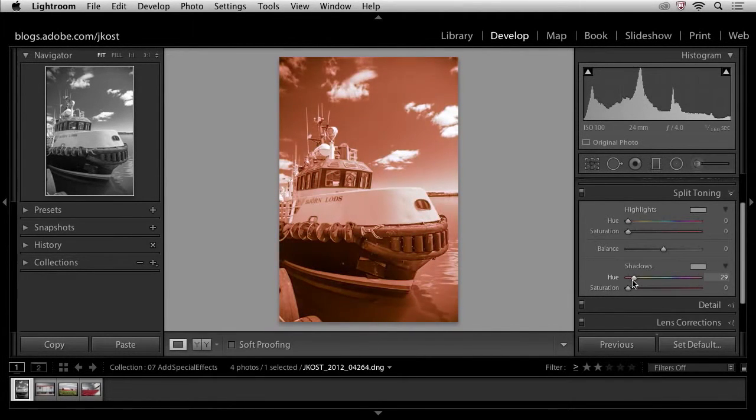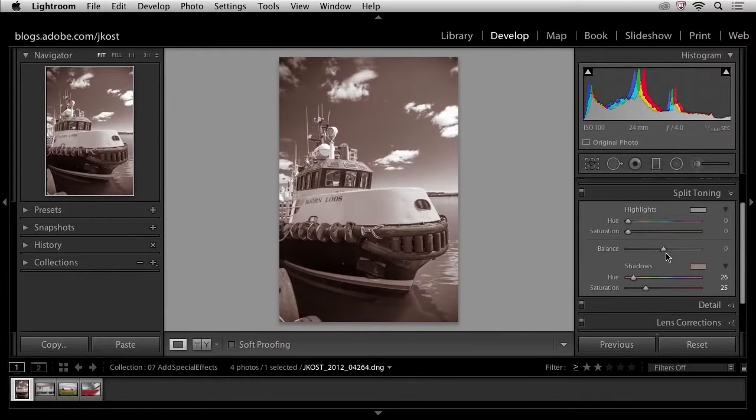So in order to pick kind of a sepia color, I'm going to select something right maybe around 25 or so. Then I'll let go of the Option or the Alt key, and I can use the saturation slider to just dial in a little bit of that color. Now, as we can see from the image, I'm getting this sepia tone in the shadow areas, but I'm also kind of getting too much color, for me anyway, in the mid-tone area.